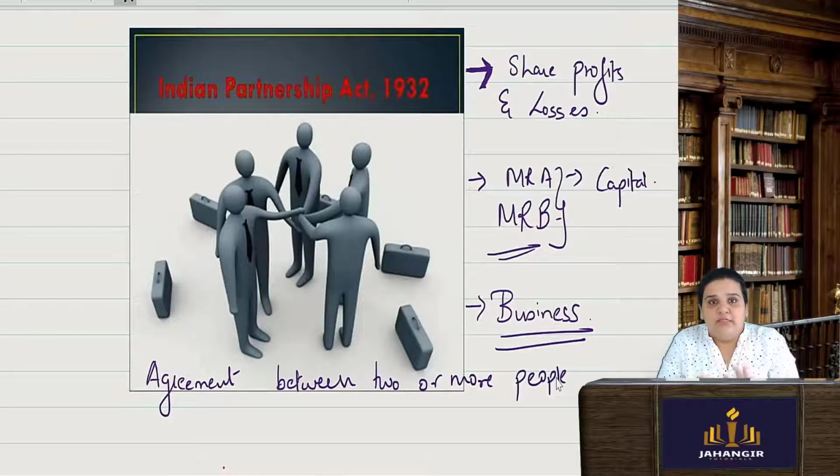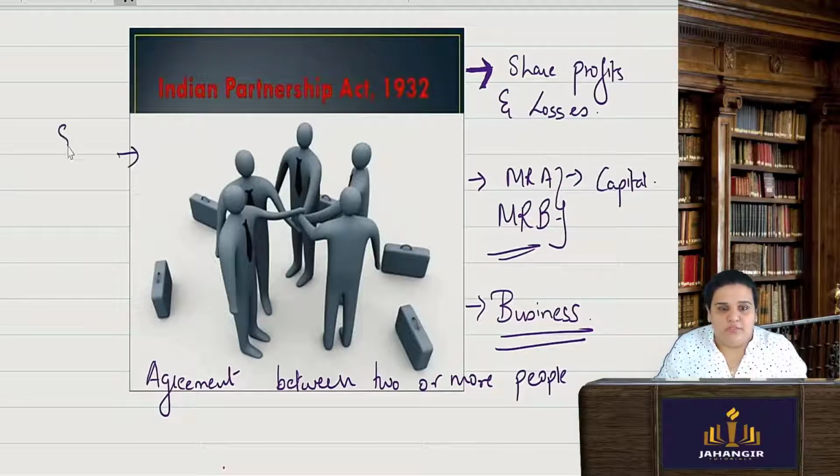So this is the entire definition under Section 4 of the Indian Partnership Act 1932, which talks about these 4 elements or essentials.